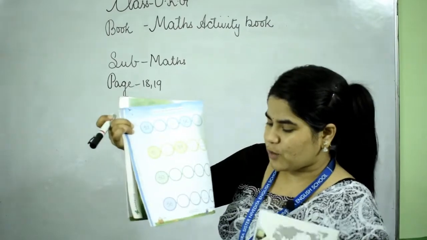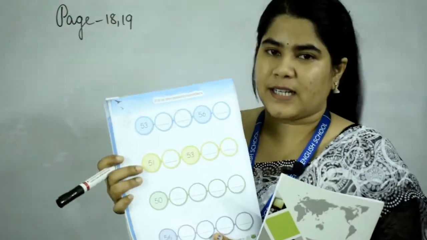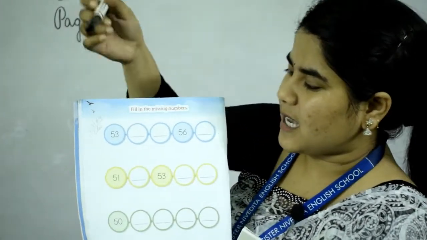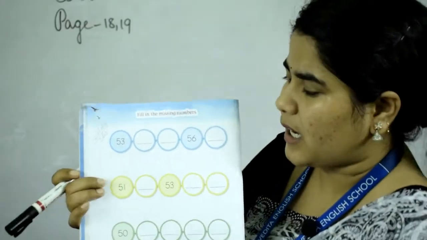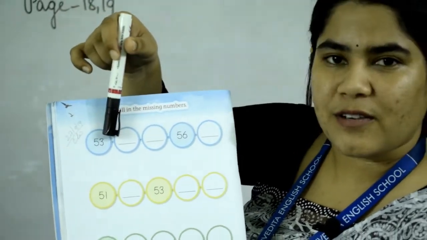Now if you open to page number 18, you will get something like this. Missing numbers we have already done, hai na? Lot of time in English also, maths also. Here again the same thing has been repeated, but the different thing is the numbers are different. Okay, so here some of the gaps are there, so you have to fill in this, very easy. What comes after 53?